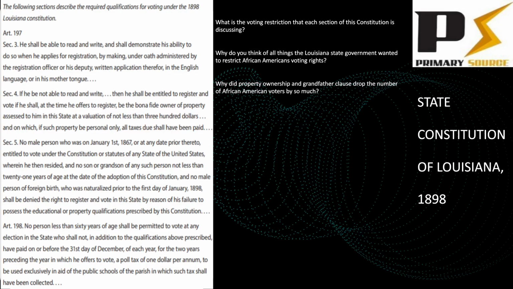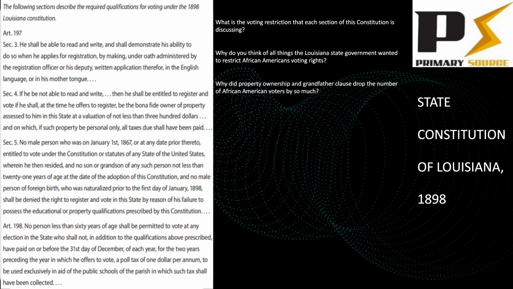And this is your big primary source for the day. These 4 sections right here are all sections from the Louisiana Constitution of 1898. These were the changes made to the Louisiana Constitution in order to disenfranchise African Americans. Okay, so you're going to read these different sections of the Constitution, and you're going to answer the 3 questions on the screen.